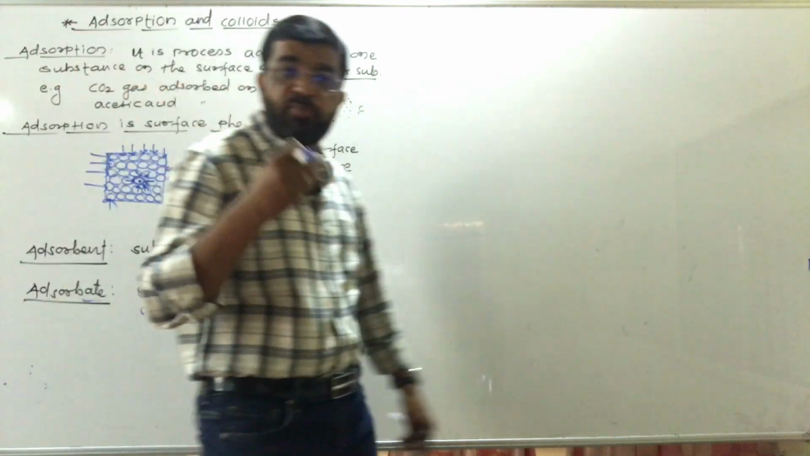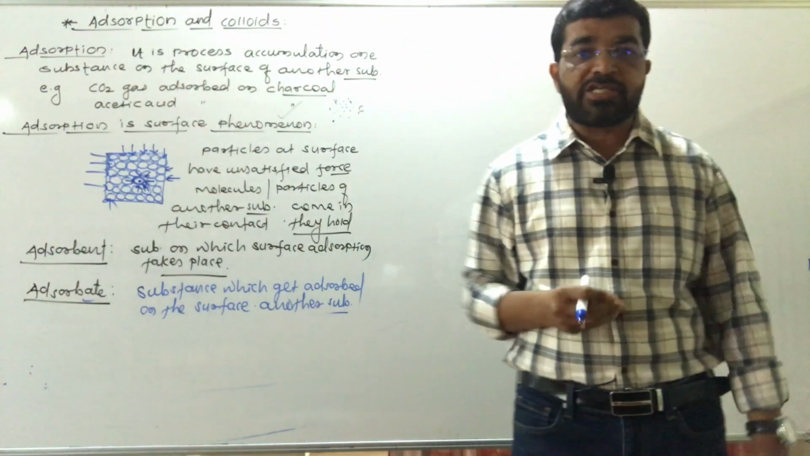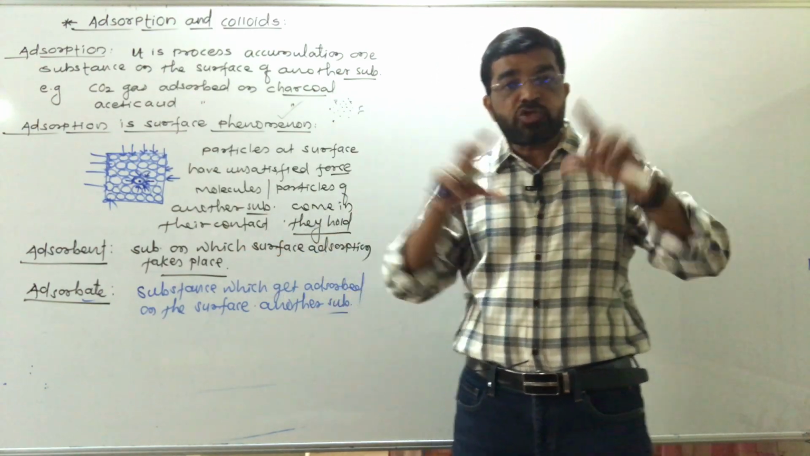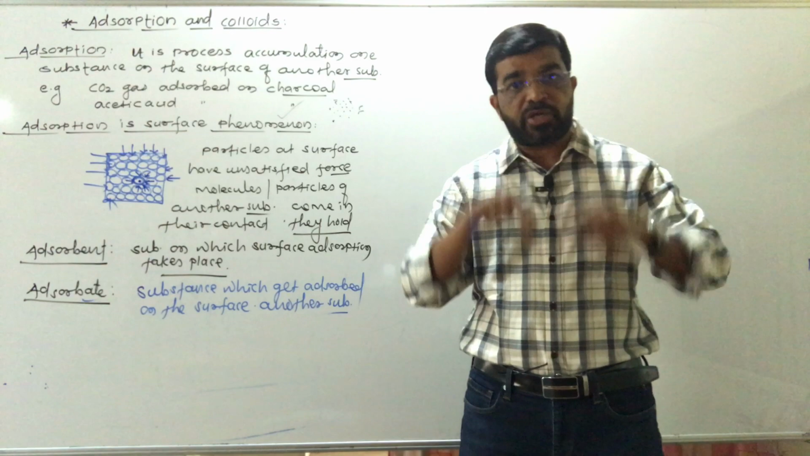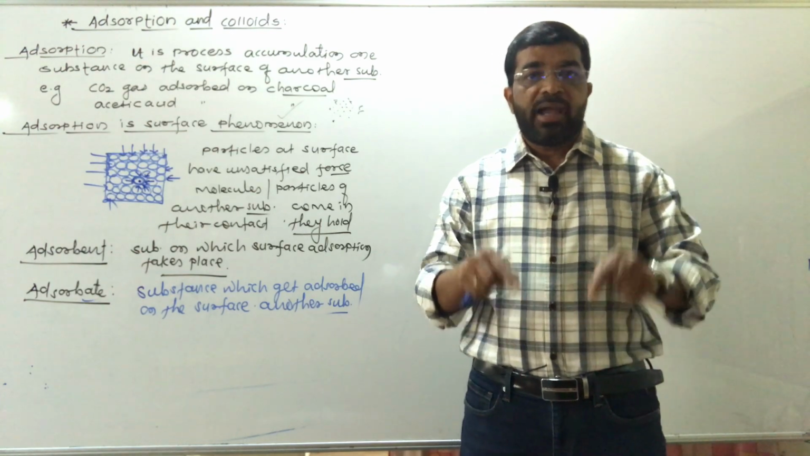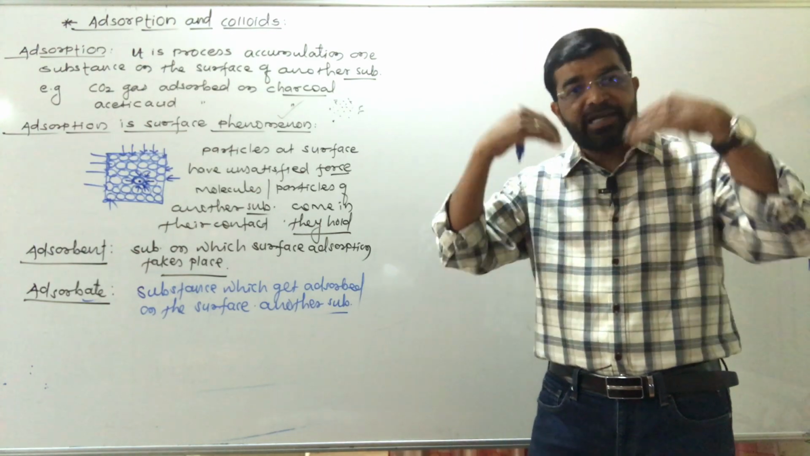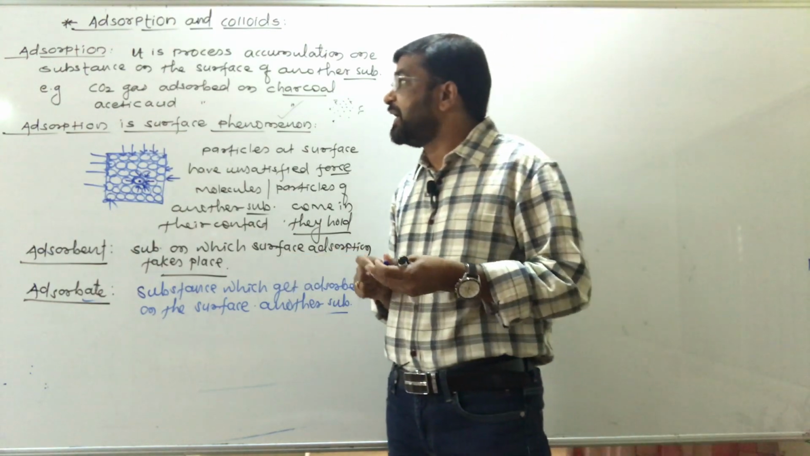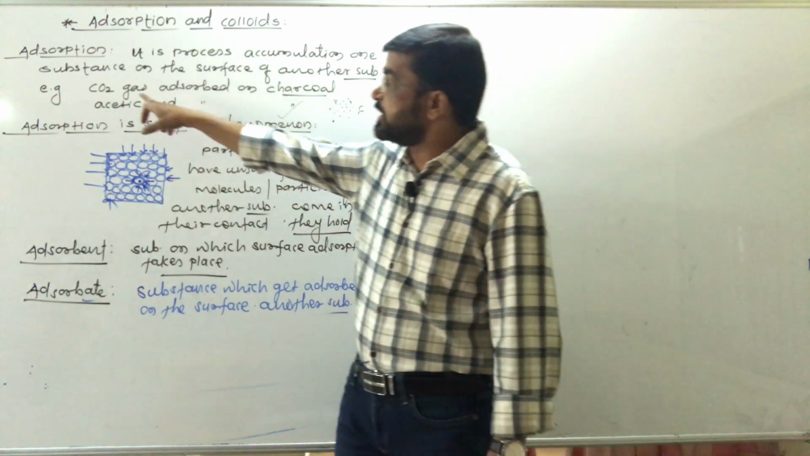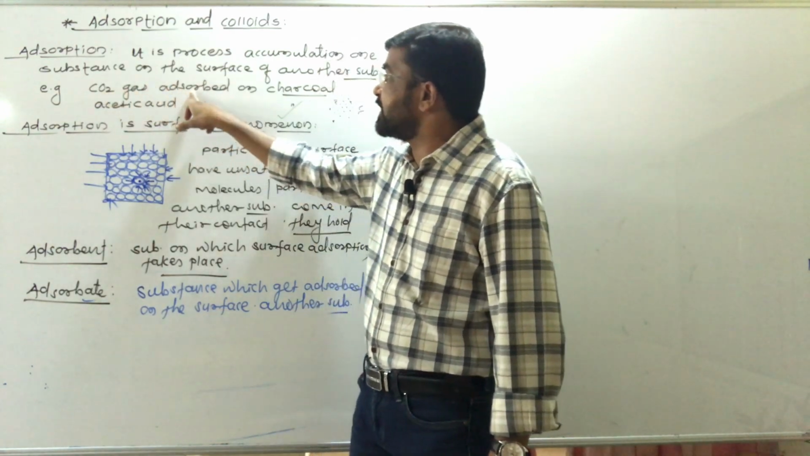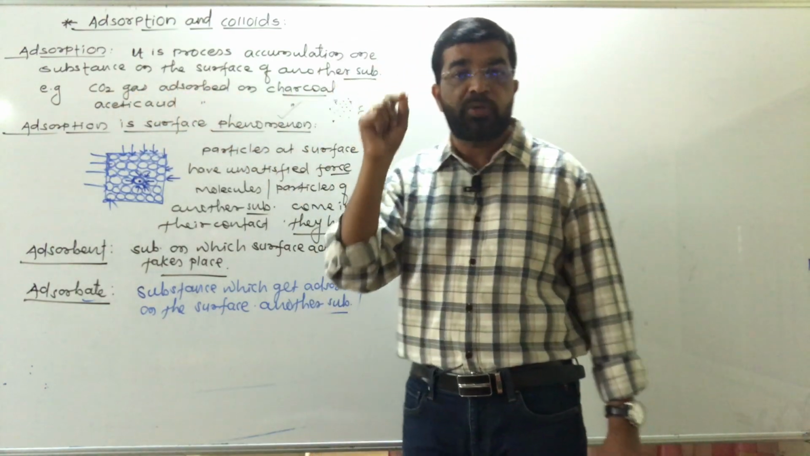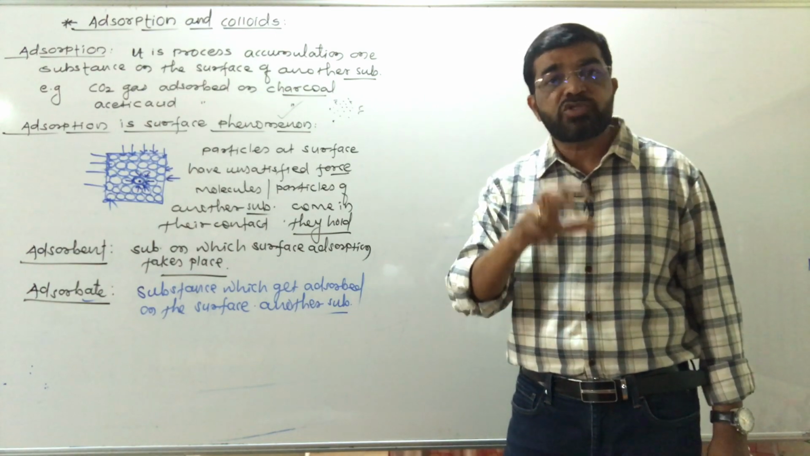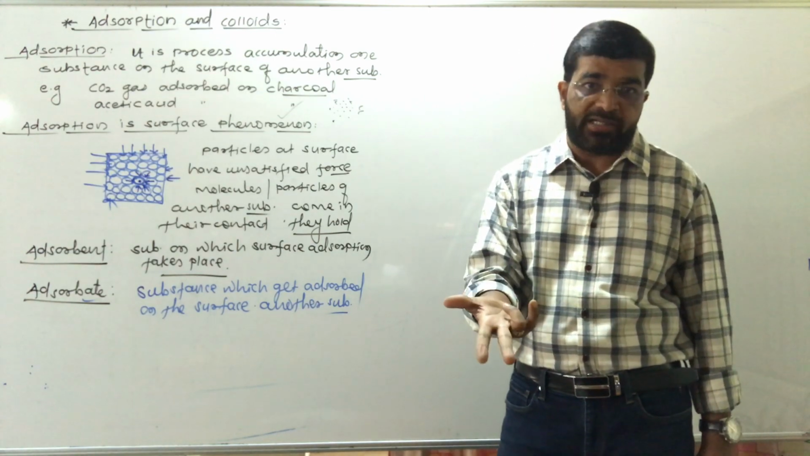यानी क्या? एड्सॉर्प्शन में दो फेजेस होते हैं, adsorbent and adsorbate. Adsorbent is the substance on whose surface adsorption takes place, and adsorbate is the substance which gets adsorbed on the surface of another substance, that is called the adsorbent. Here you see in this example, carbon dioxide gas gets adsorbed on the surface of charcoal. So CO2 is adsorbate and charcoal is adsorbent.